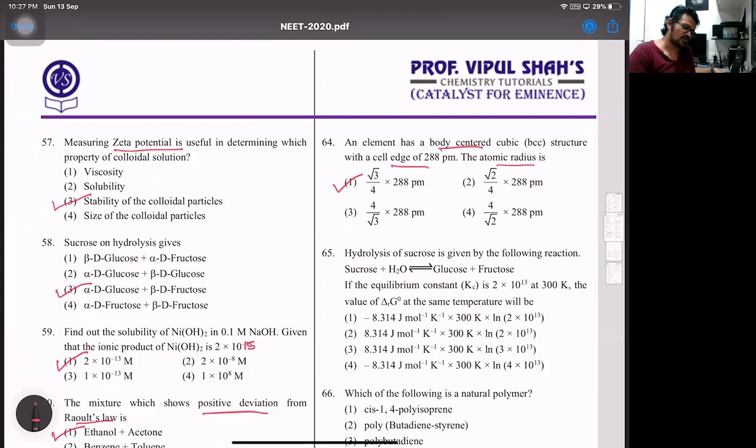Then comes hydrolysis of sucrose. This is also a throwaway question. Nothing to calculate, just put the formula. Sucrose hydrolysis is given, equilibrium constant is given. They want delta G naught. Now what is the formula for delta G naught? Minus RT ln K. R is 8.314, temperature is 300, ln they have given the K value. ln 2 into 10 raised to 30. So that's nothing but answer. Again is answer A there.